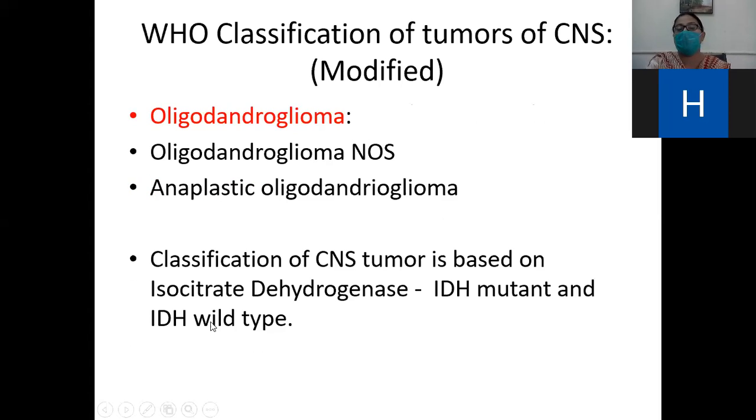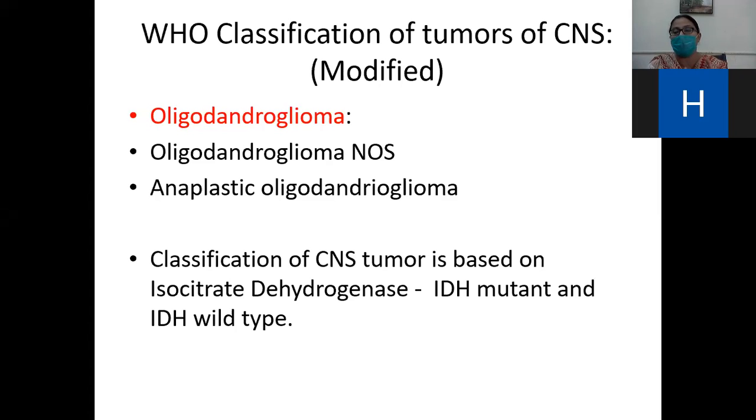The oligodendroglioma is further classified into oligodendroglioma NOS and anaplastic type. The classification of CNS tumors is also based on isocitrate dehydrogenase mutation, IDH mutation, meaning IDH mutant type and the IDH wild type.